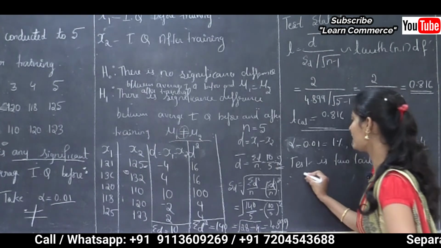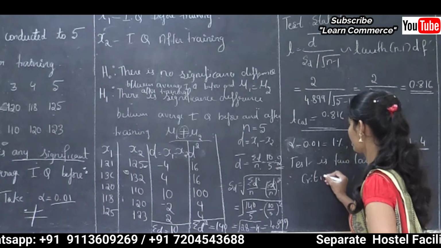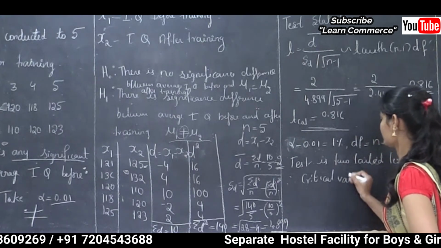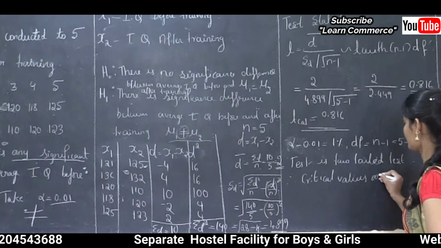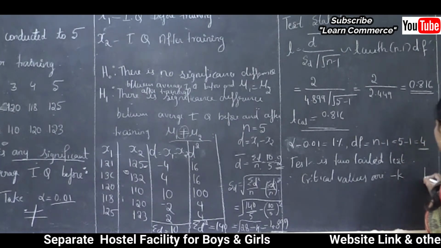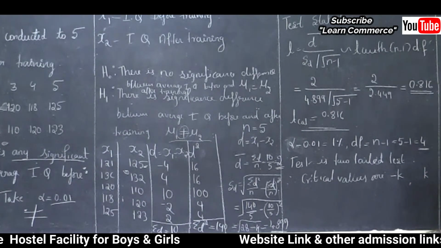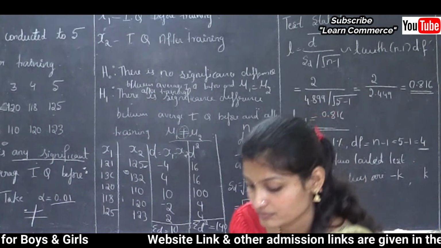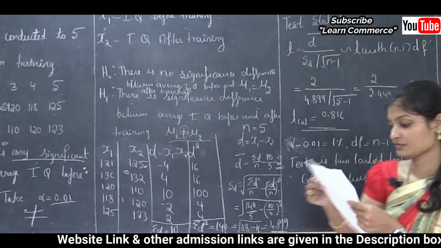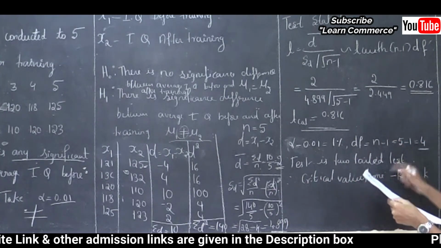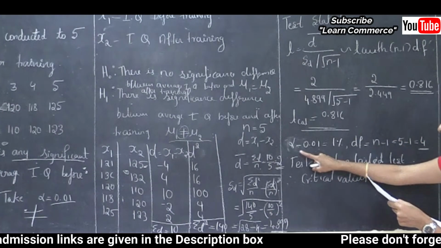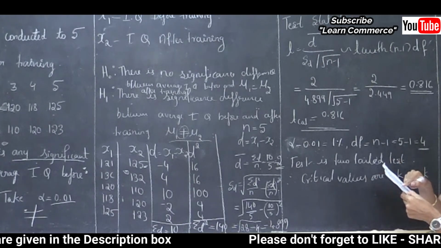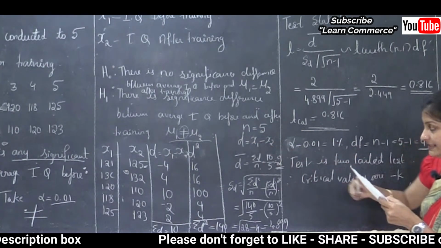Therefore, critical values are minus k and plus k. In the table, see here, degrees of freedom is 4 and alpha is 1% and this is a two-tailed test.